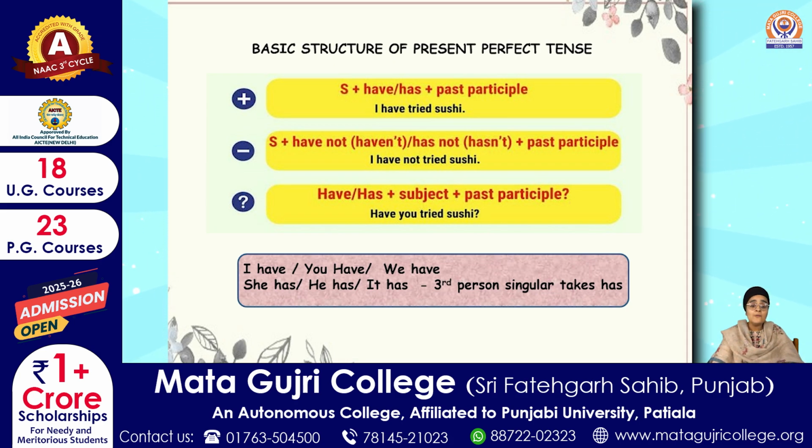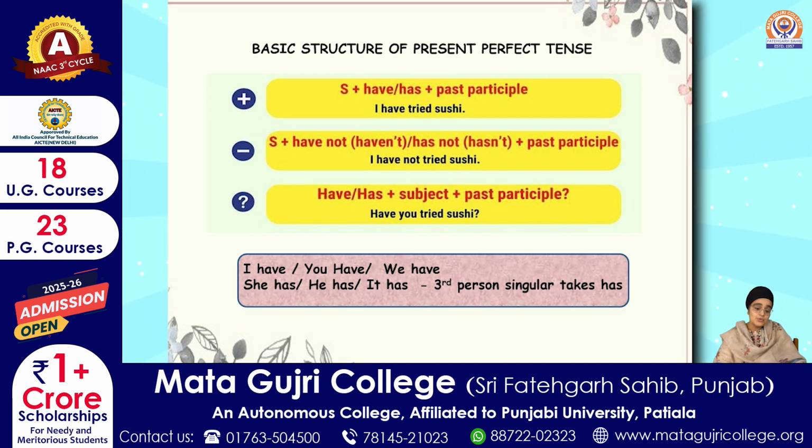In the negative form, it is subject plus have not, haven't, or has not, hasn't, plus the verb in the past participle form, the third form of the verb. That is to say, I have not tried sushi. I have not completed my homework yet. Interrogative sentences, if you remember, we did earlier too. In interrogative sentences, you swap the position of the subject and the auxiliary verb. So has or have comes first, followed by the subject, then the past participle form of the verb, then the object, and then the question mark. Have you tried sushi? Have you completed your homework yet?